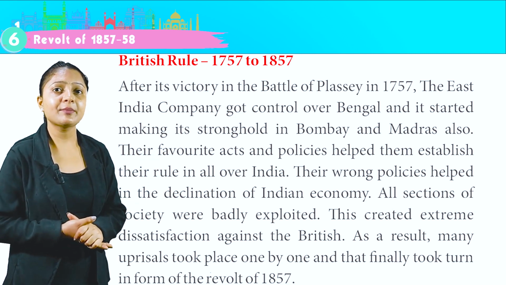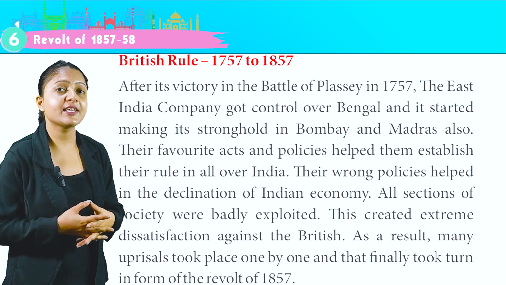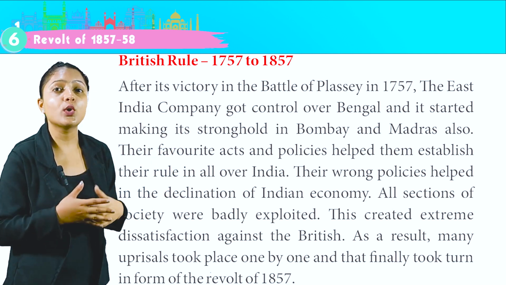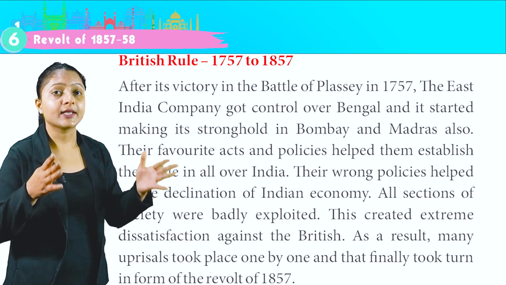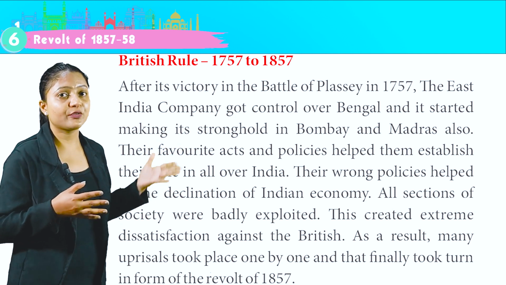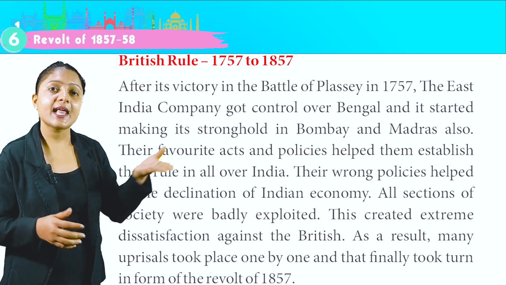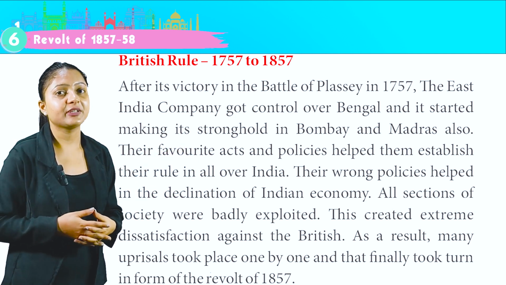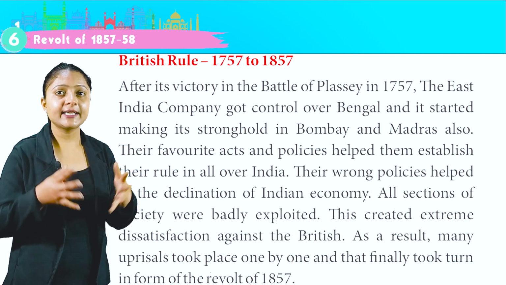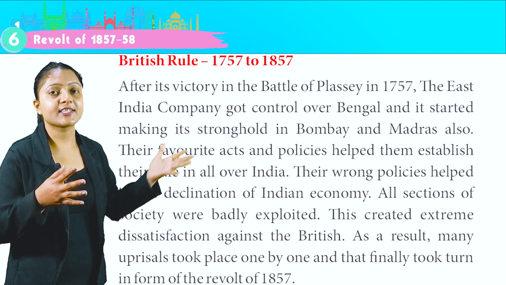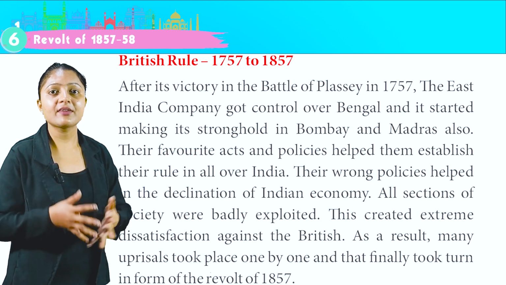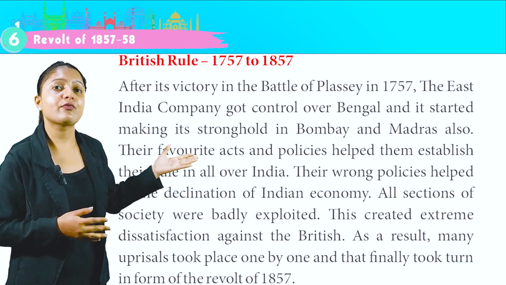After its victory in the Battle of Plassey in 1757, the East India Company got control over Bengal and it started making its stronghold in Bombay and Madras also. Their favorable acts and policies helped them establish their rule all over India. Their wrong policies helped in the declination of Indian economy. All sections of society were badly exploited. This created extreme dissatisfaction against the British. As a result, many uprisings took place one by one and that finally took the form of the revolt of 1857.